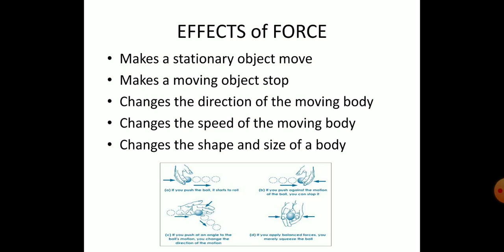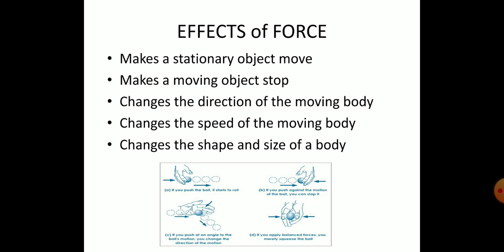Think of a football ground. On the initial whistle of the referee, when the whistle goes, the ball will be there in the middle of the circle, in the middle of the ground. The striker, the first footballer, will kick. The first time, the ball is in the stationary position, and he is kicking with the full force of his leg. That means the ball is starting to roll. So the stationary object, the ball, has started to move.